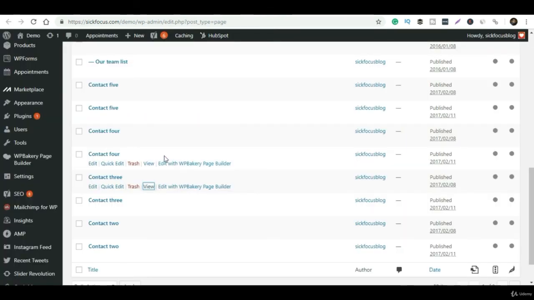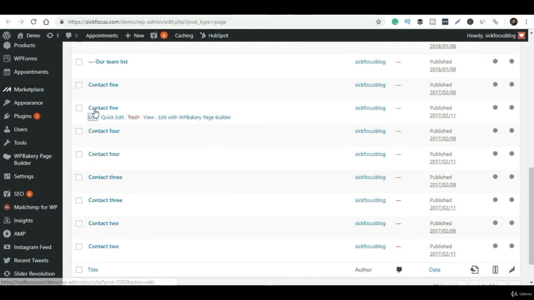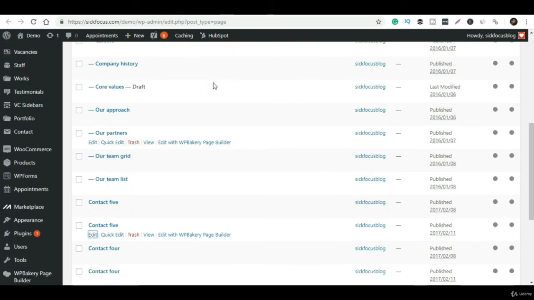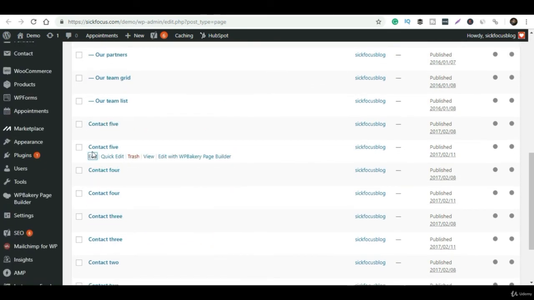I'm considering this one. You will have different other pages as well, so you can figure out which contact page you want to configure depending upon your needs.